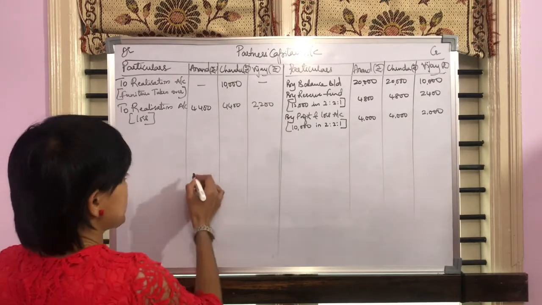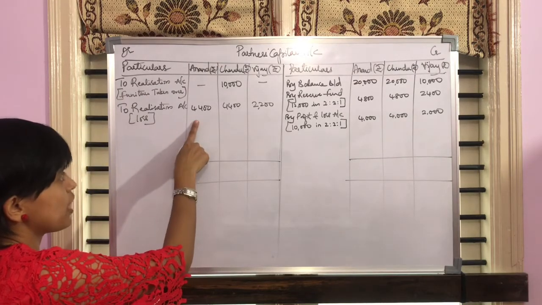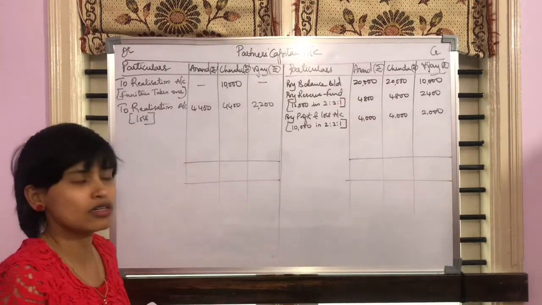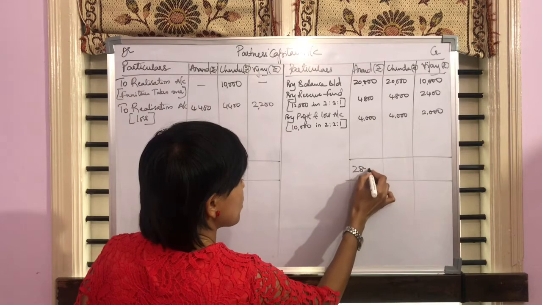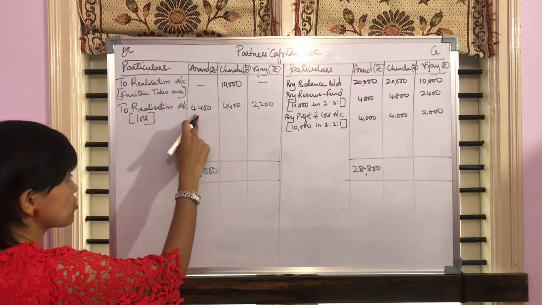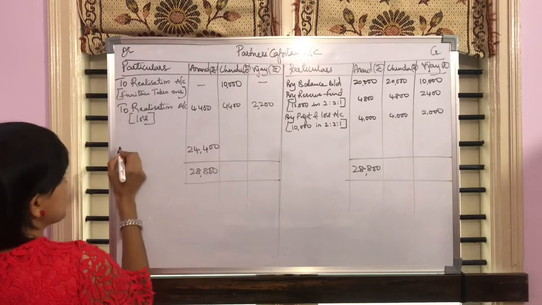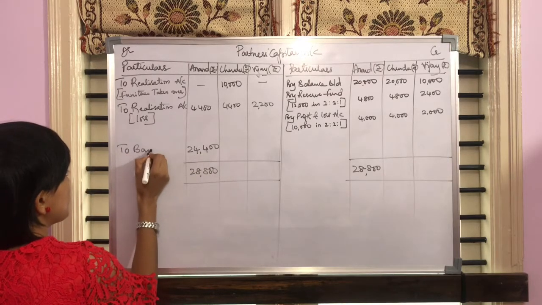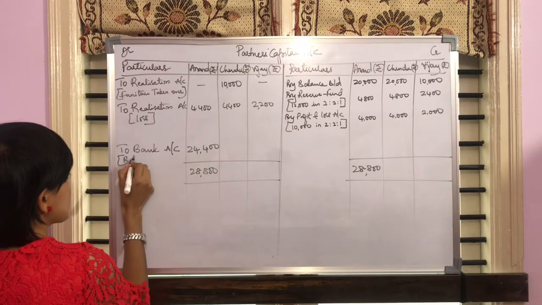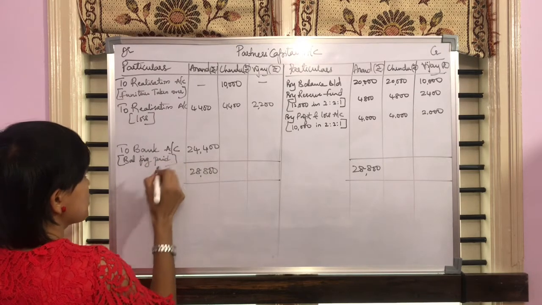Let's do the balancing. To begin with, the first partner is Anand. On the debit side, we have 4,400. On the credit side, if you add, we will get 28,800. So let's write 28,800 on both the sides, minus 4,400, we will get 24,400. This is nothing but the final balance which is going to be paid through bank account. So in bracket write it as balance in figure being paid.